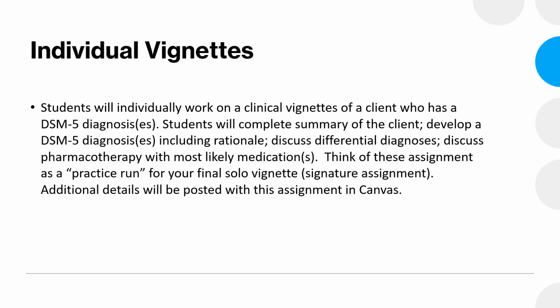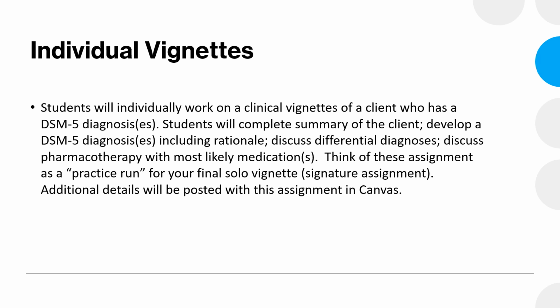So, individual vignettes. Students will individually work on clinical vignettes of a client who has a DSM-5 diagnosis. Students will complete the summary of the clients, develop a rationale, discuss differential diagnosis, and discuss pharmacotherapy, with the more likely medication that the client may utilize, right?